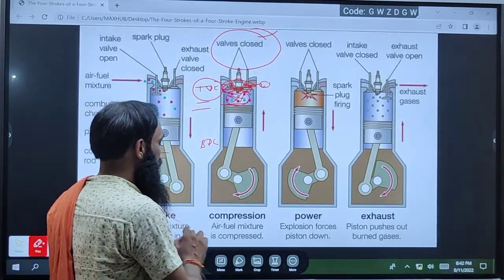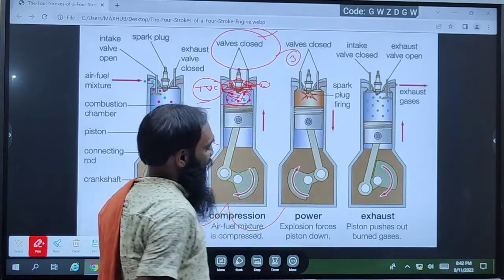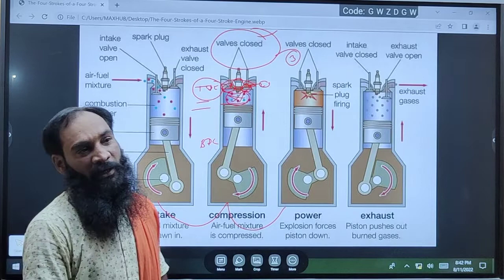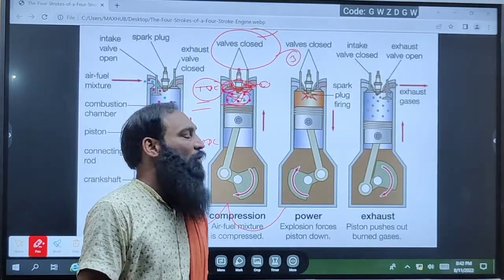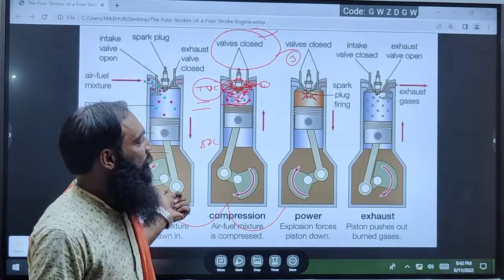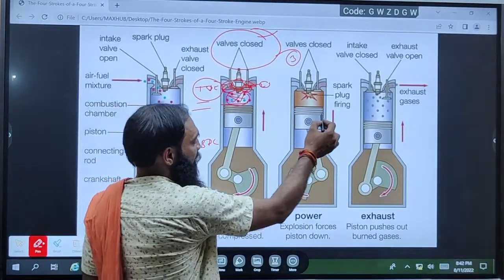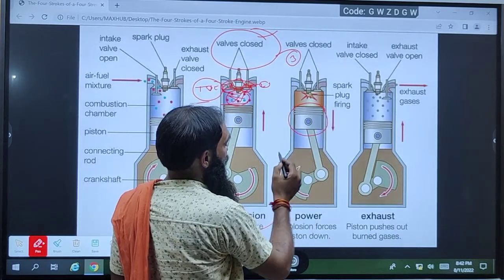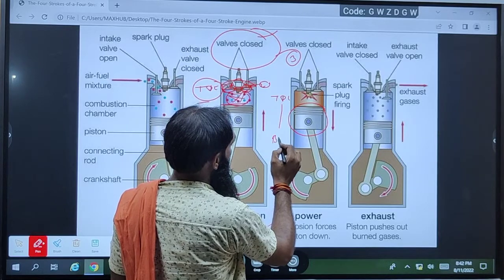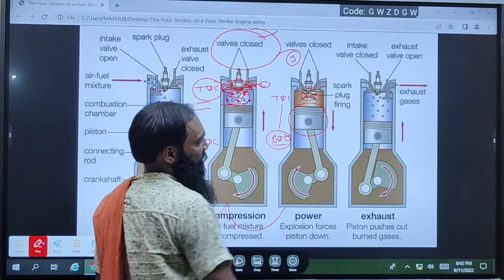After that, we tell you about the third stroke. Its name is the power stroke, and you can say it is the live stroke, and the remaining are called dead strokes. In this stroke, the piston runs from TDC to BDC by the spark plug.